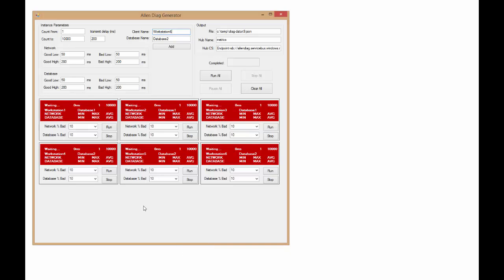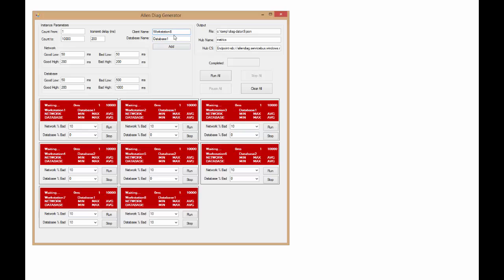So I'm going to say all of these are not going to be producing any sort of bad data. They are going to be good, running along with no problems. And then I'm going to add in a couple of bad workers. So I'm going to put it back onto database 1, and this time I'm going to say that the bad level goes from 500 to 1,000, and I'm going to add workstation 1 with those characteristics, and I'm going to add another workstation with those characteristics. And then I'm going to add one more talking to database 2, and I'll show you why in a minute.